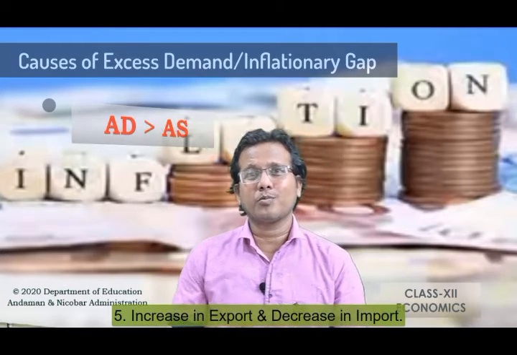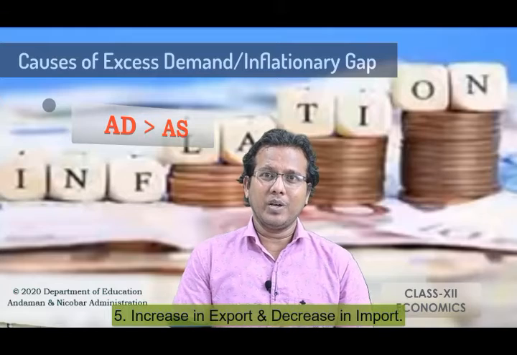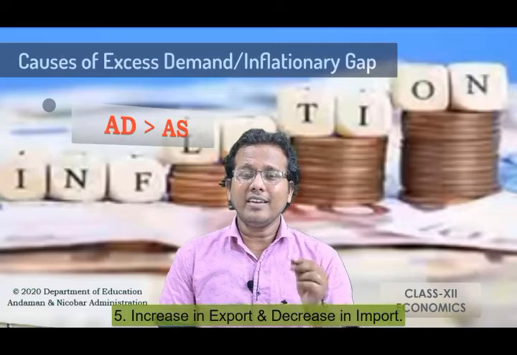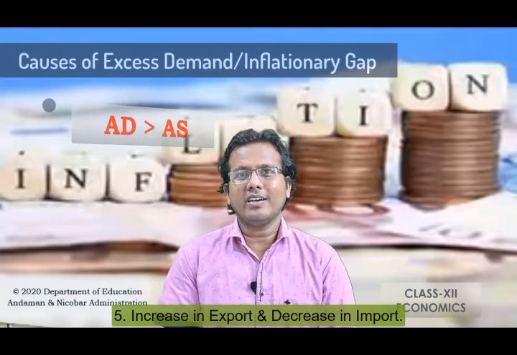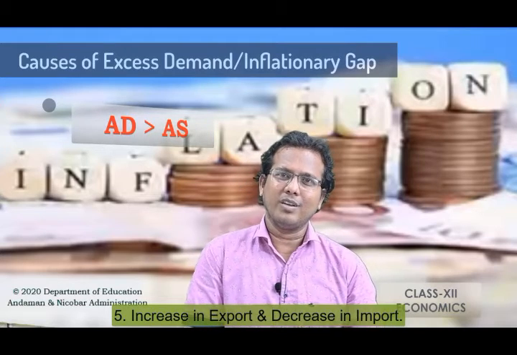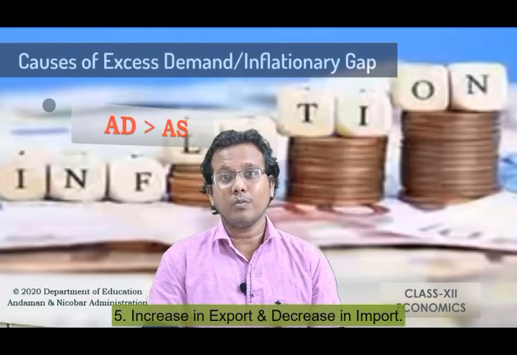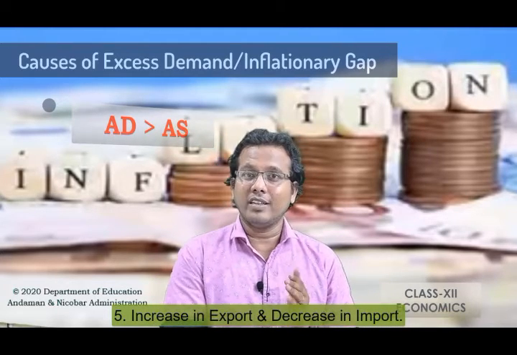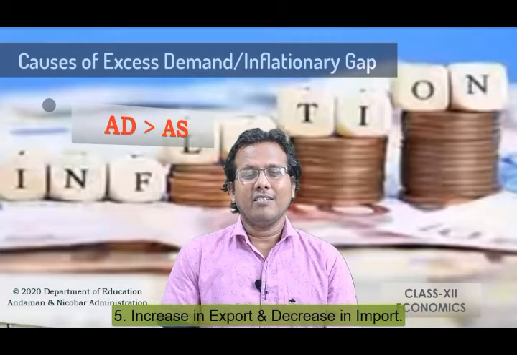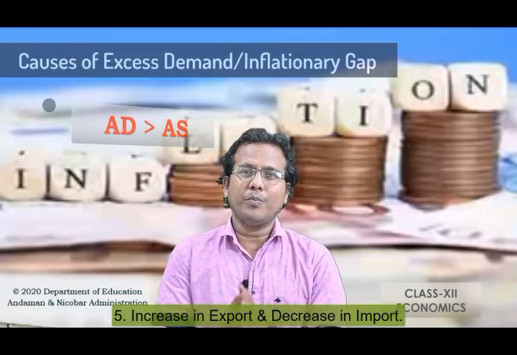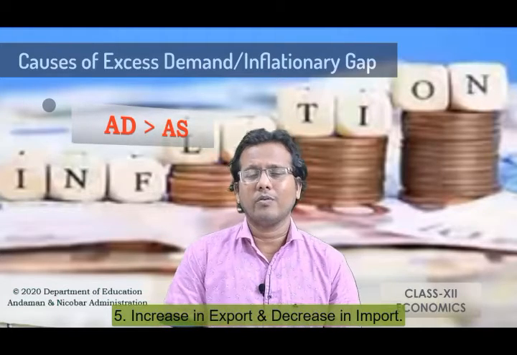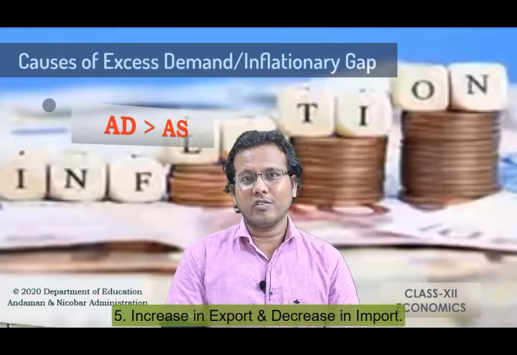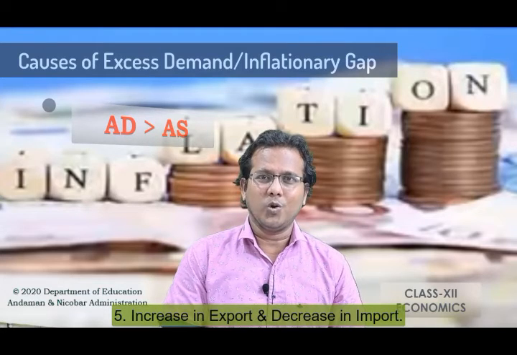When we have more export and less import, this also brings a situation of excess demand, where we can say that due to the increase in the rate of export, the economy gets more foreign exchange. So when we get more foreign money, at that time also the AD increases. When the export increases, simultaneously the level of import decreased. So due to the increase in the export and decrease in the import value, the situation of excess demand arises in the economy.